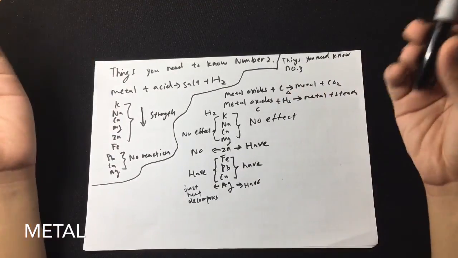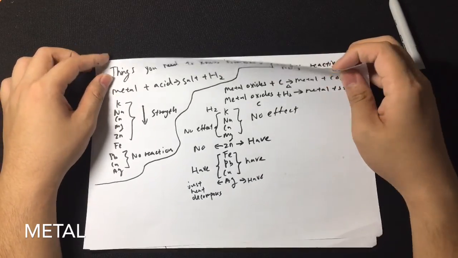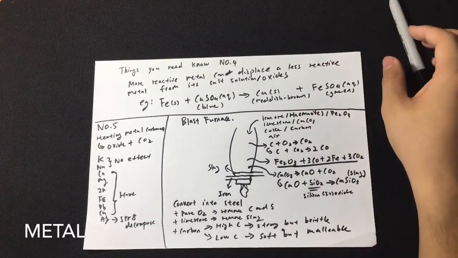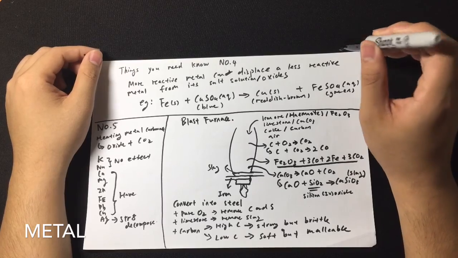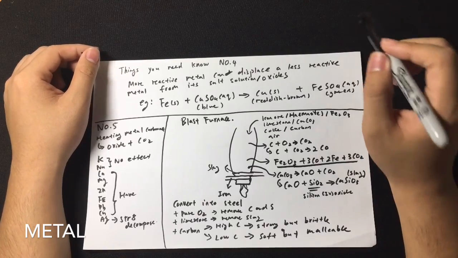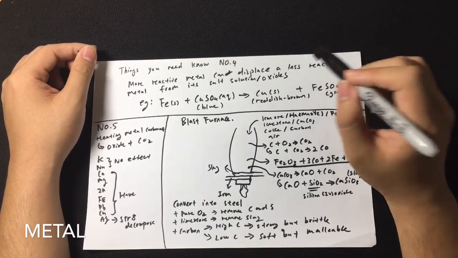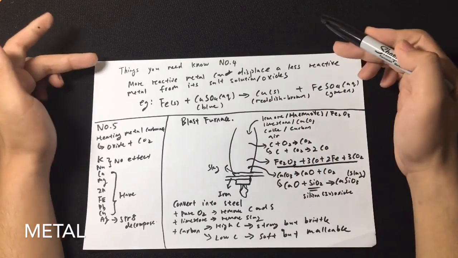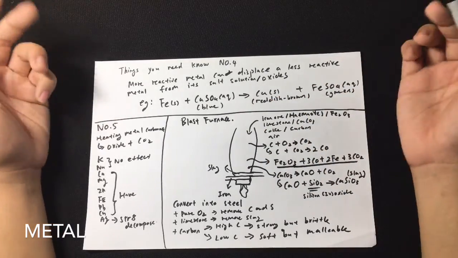It just decomposes by basically you heating it. Now we will move on to the fourth part, which I think is very important. You must know that a more reactive metal has the ability to displace a less reactive metal from its metal oxide or from its salt solution. So let's look at an example.